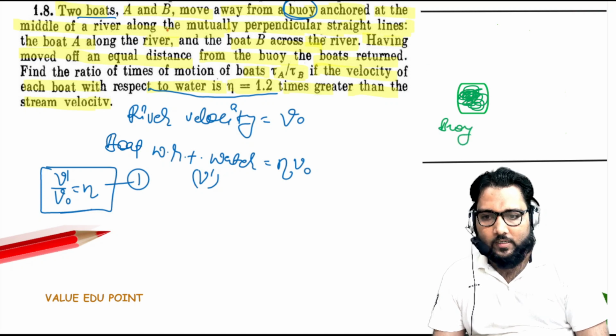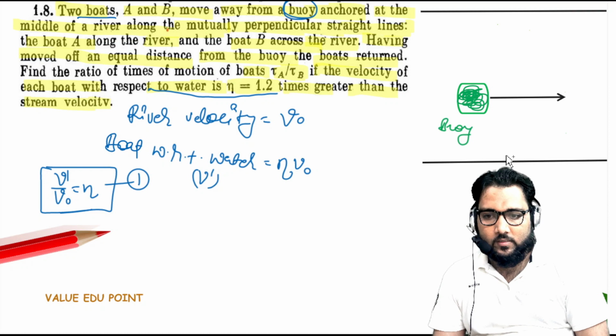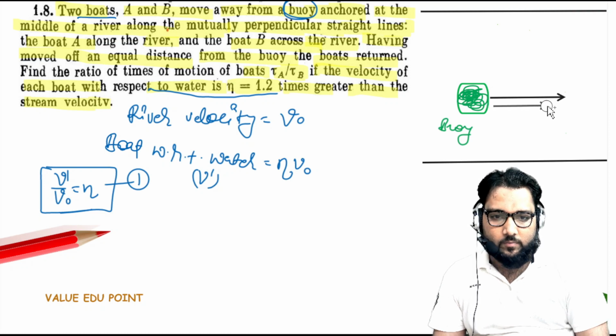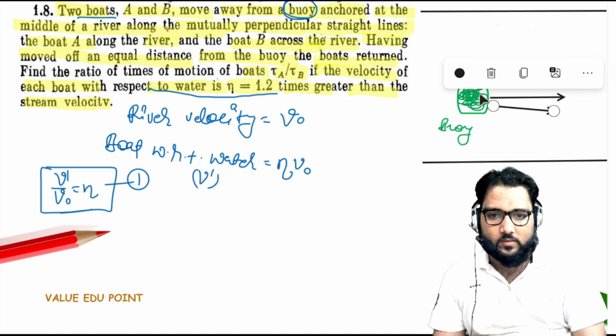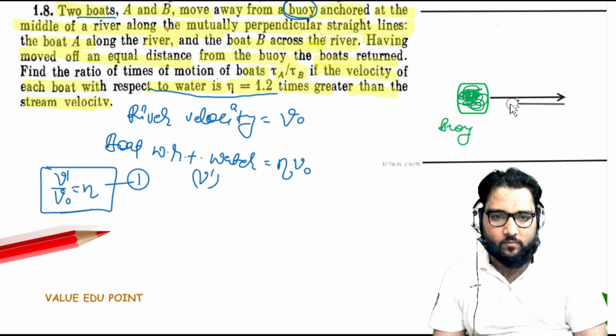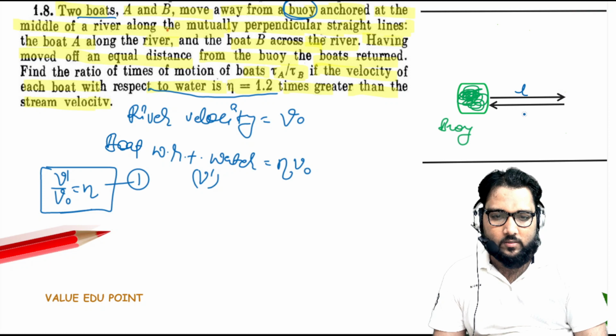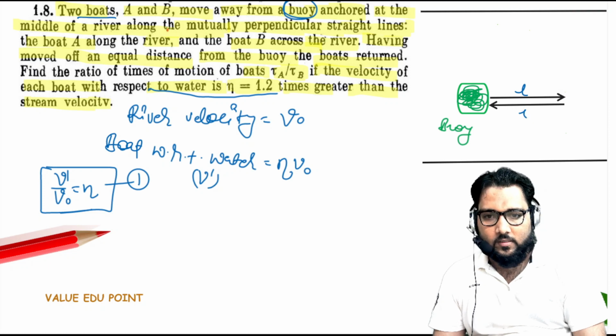Now what is happening? Boat A goes to this side and again returns to the buoy. The distance it travels is L going, and again L coming back.